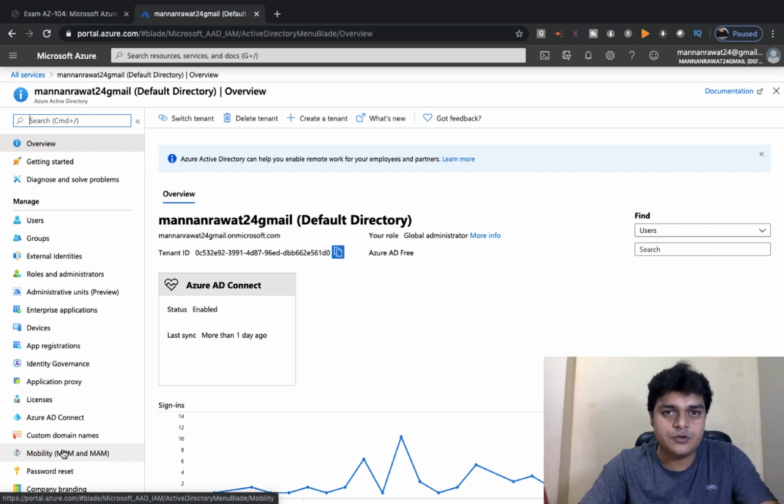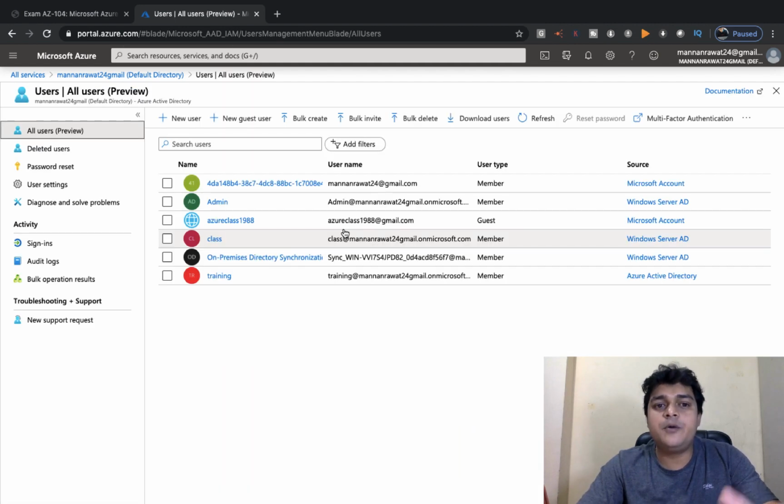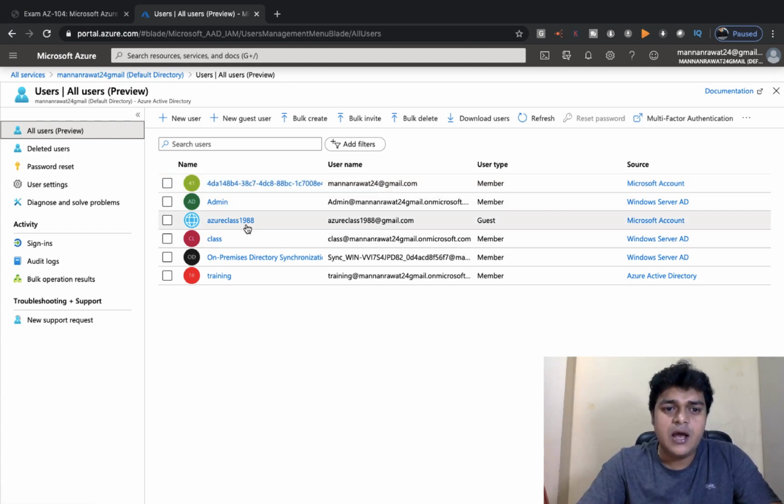So firstly, I'm going to describe how we can create a new user and how we can create a new group in our Azure Active Directory. This option is available in the Manage part. Just click on Users, and it will display how many users you have already created. This is the information related to our existing users: admin user, Azure class 1988 class, on-premises user, training. These are all the users available on our portal right now.